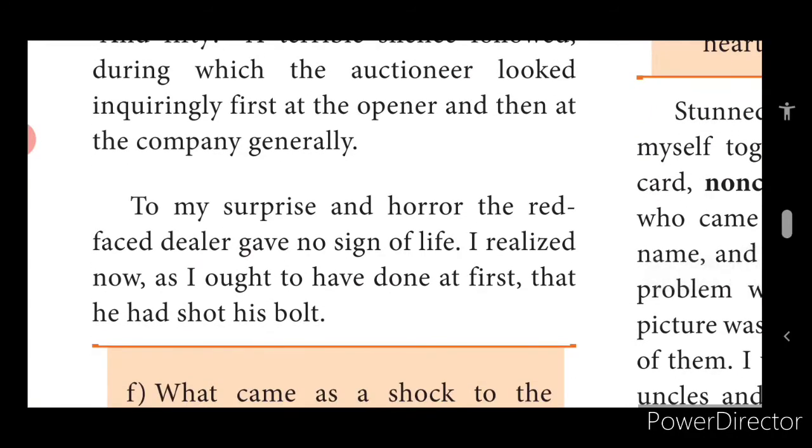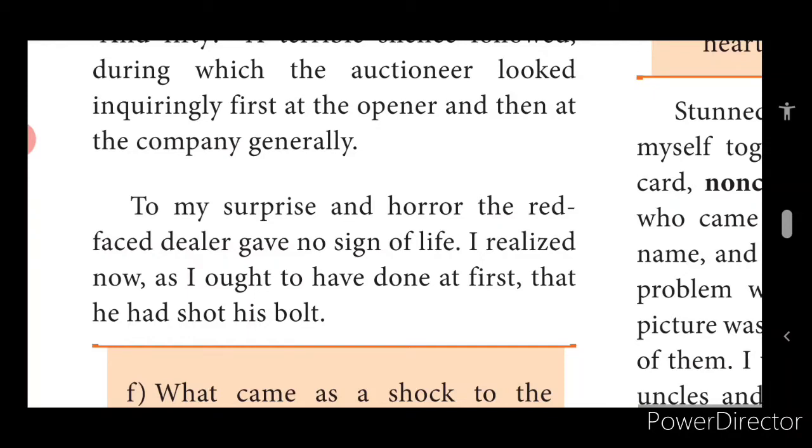To my surprise and horror, the red-faced dealer gave no sign of life. I realize now, as I ought to have done at first, that he had shot his bolt.